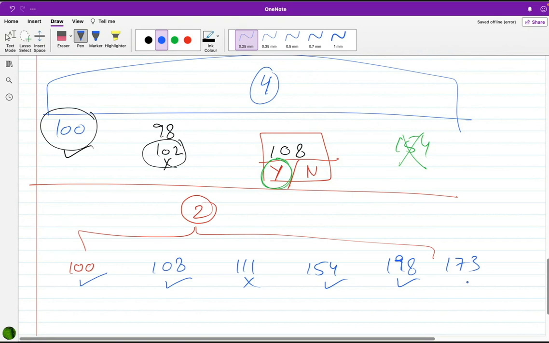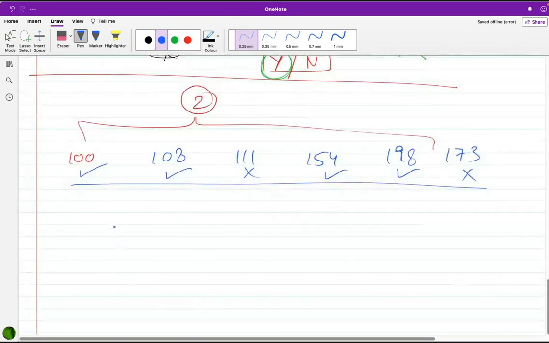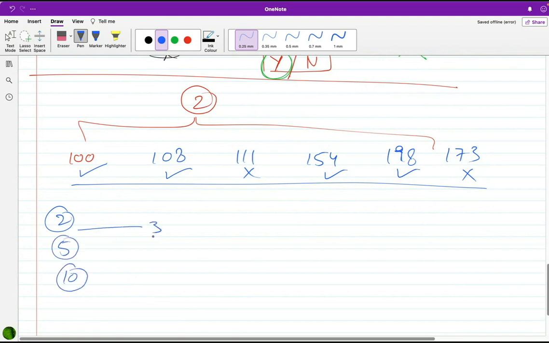Is this a multiple of 2? No, it isn't. See, we know, I'm including myself as well, we know multiples of 2, we know multiples of 5, we know multiples of 10. But we do not know multiples of 3, we do not know multiples of 4, we do not know multiples of 6, 7, 8, and 9. But those students who were in grade 10, they knew all this.